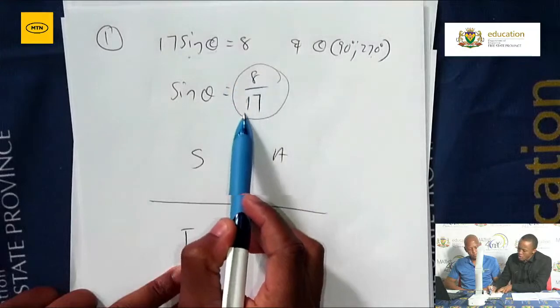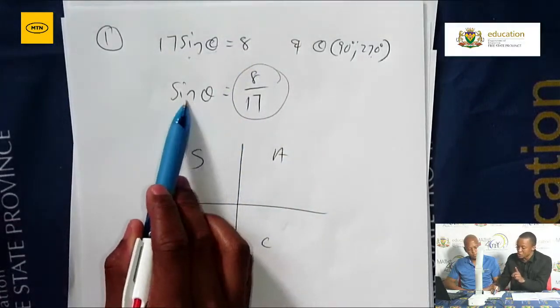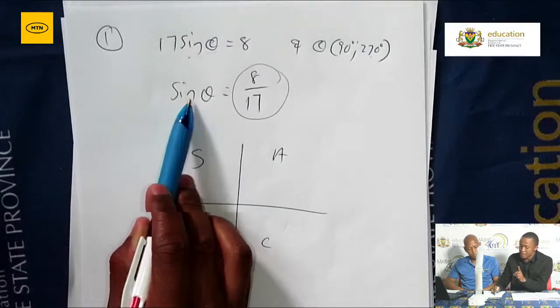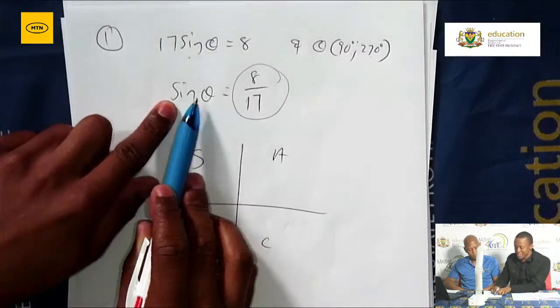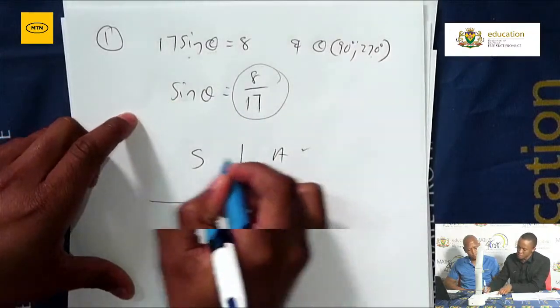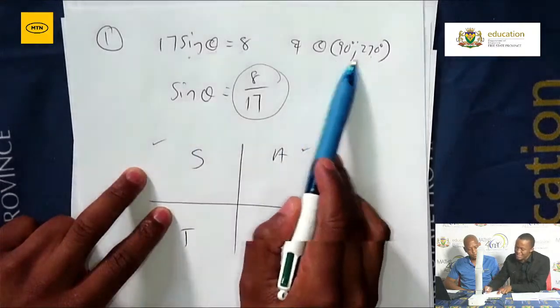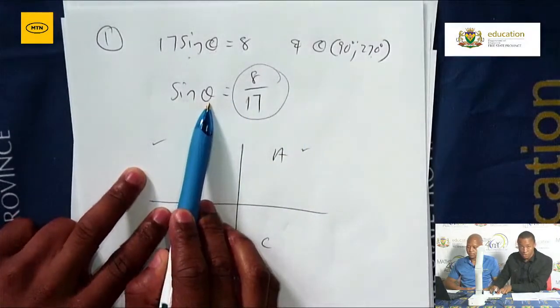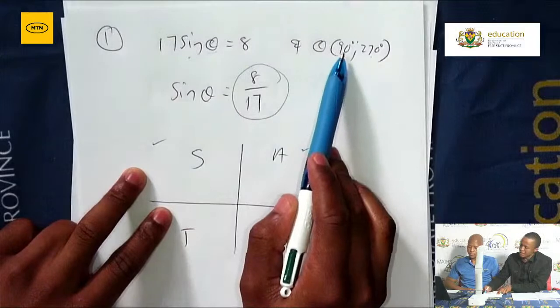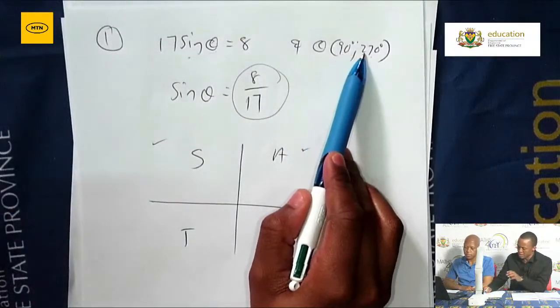Because we have a positive ratio, you check in which quadrants that particular trig function is positive. In this case, we have sine of theta equal to 8 over 17. We check where sine is positive. It's positive in the first and second quadrants. And you then also check the interval where the angle is located. The interval here, they tell us that our angle should lie between 90 and 270.